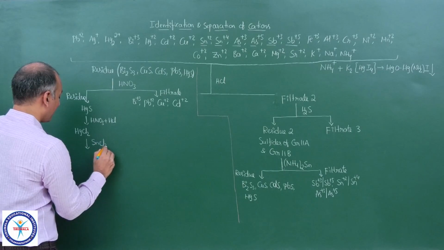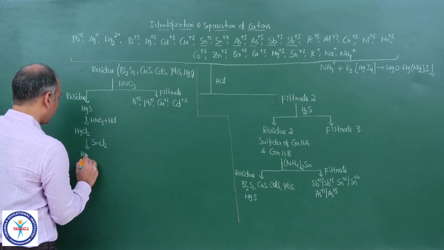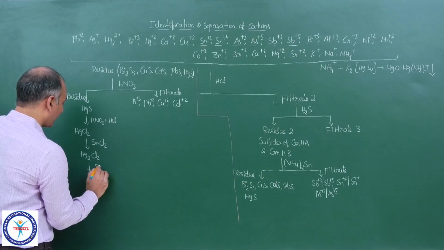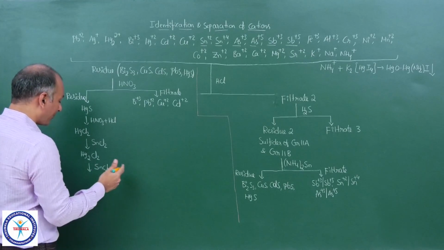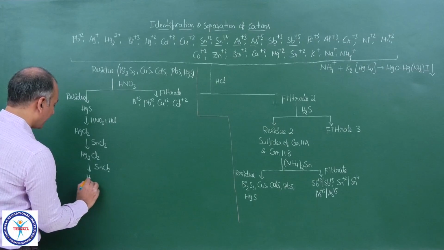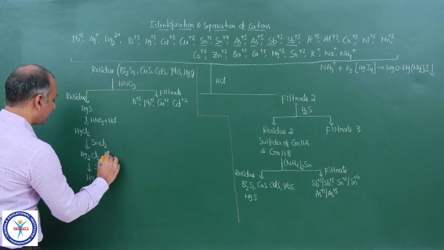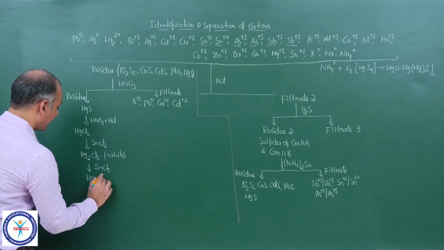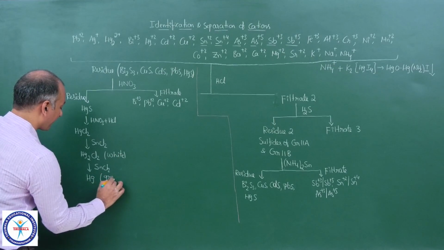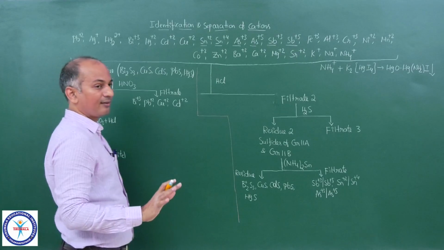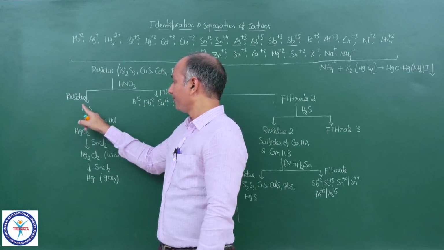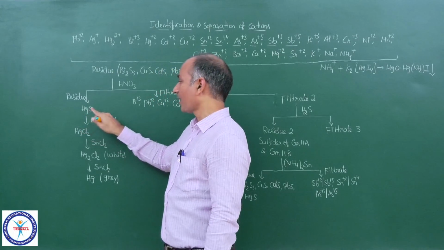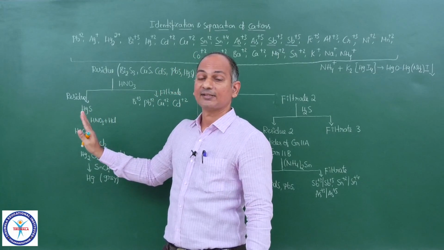You know this reaction. So first HgCl2 is converted into Hg2Cl2, and if you further add more amount of SnCl2, you will get Hg. And this Hg2Cl2 is white in color, and this Hg is grey in color. Now you know the test tube in which we have taken this residue, in that only HgS is there, nothing else.